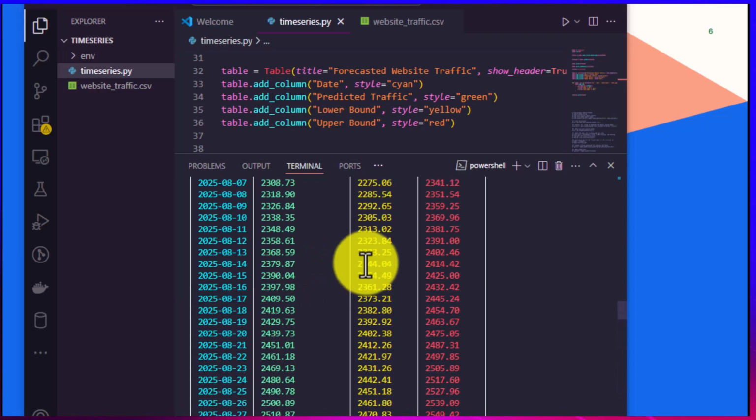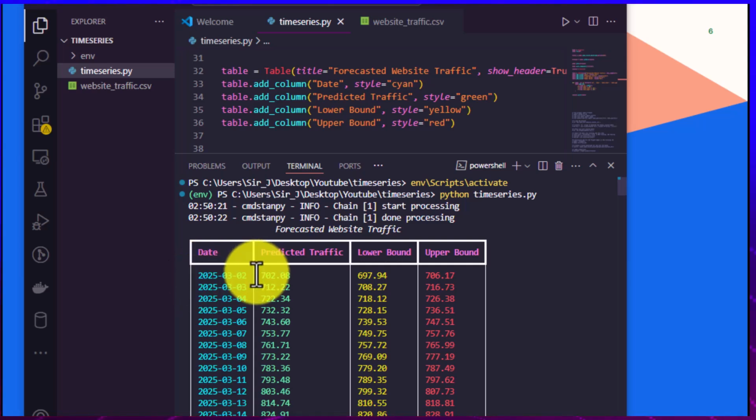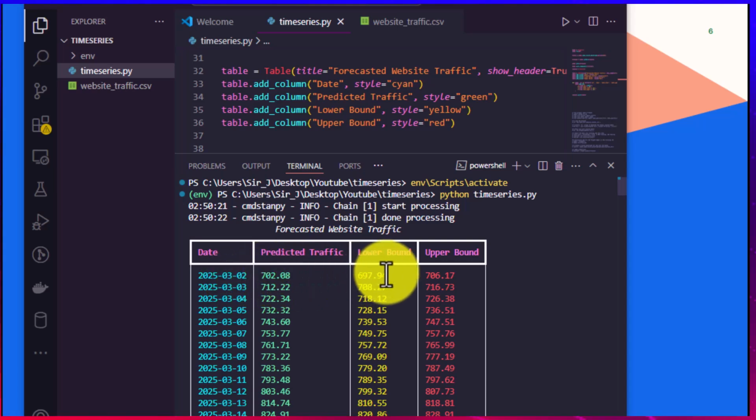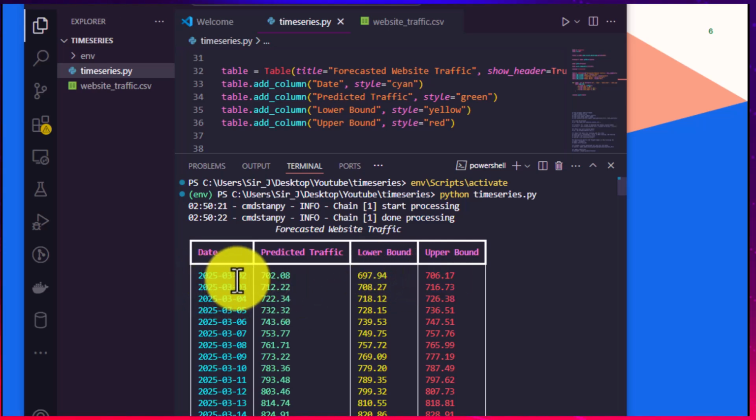So now let's go to the heading to see the title very properly. So here we are starting from March 3rd, 2025. Predicted traffic will be, by March 3rd, we should be having 700 traffic coming in daily, and then the lower bound should be 697. That is the low that will come in, and the high will be 706. Look at where it's starting from, March 2025.